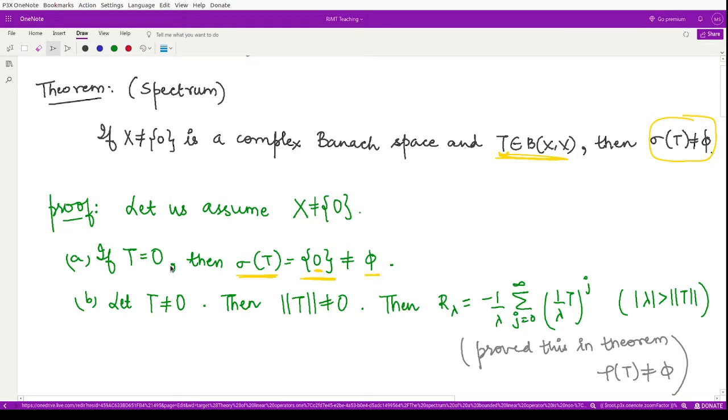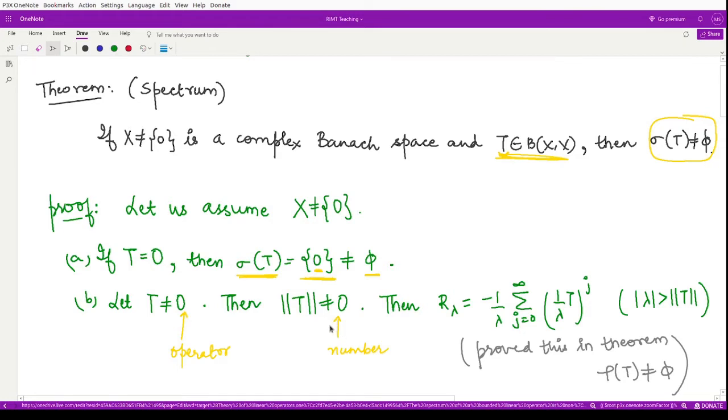In the second case, we assume that the operator T is not the 0 operator. Then the norm of T is not equal to 0. This is the number 0, because we are comparing it with the norm. So this norm of T is not equal to 0.